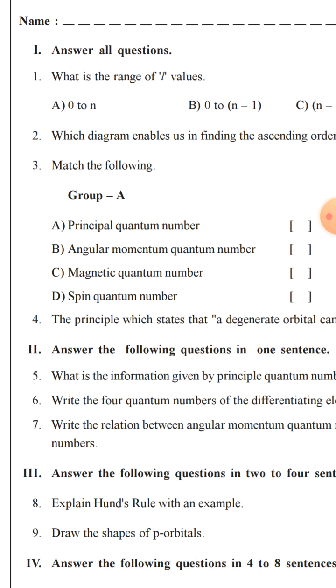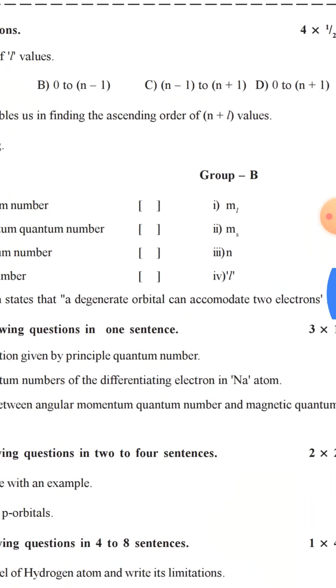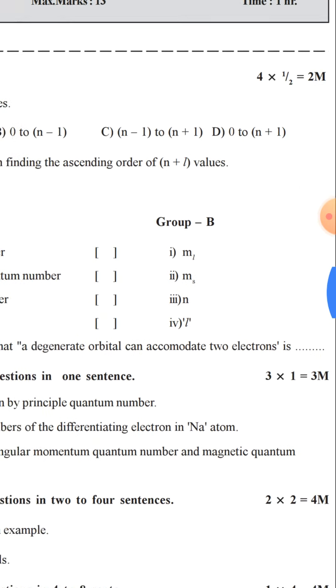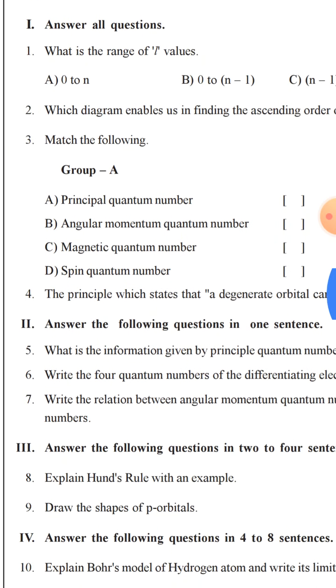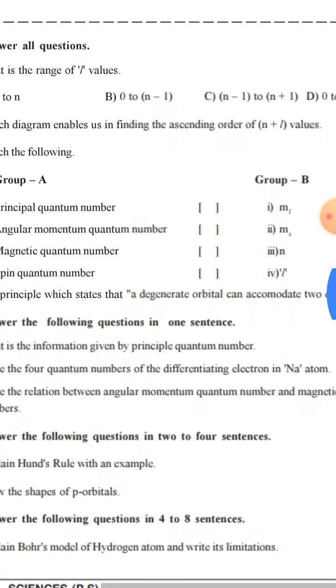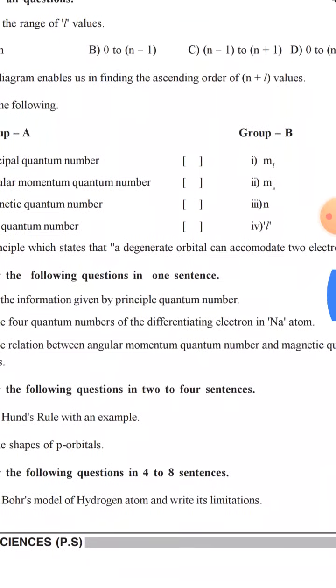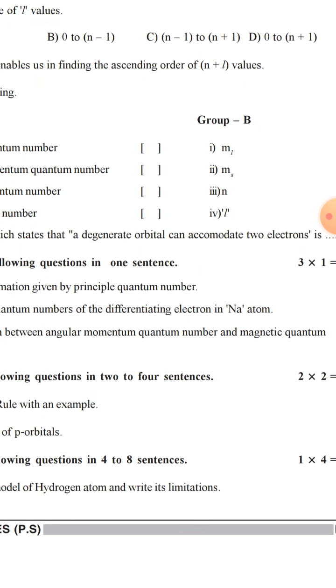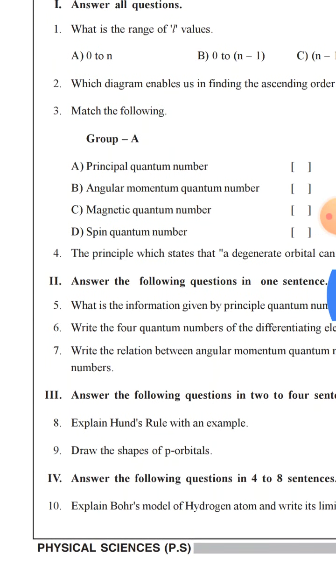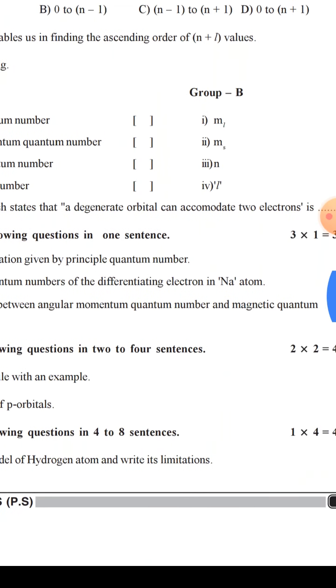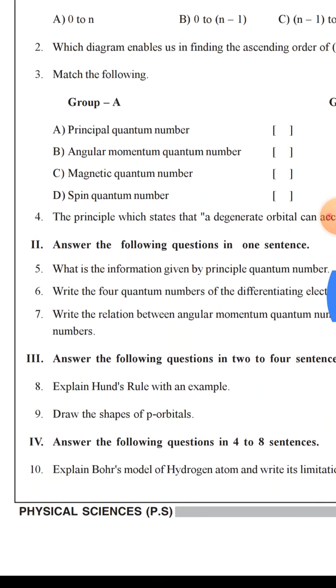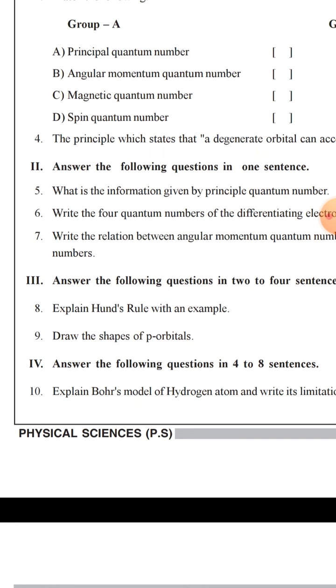The principle which states that a degenerate orbital can accommodate 2 electrons is dash. Next, what is the information given by the principal quantum number? Write the 4 quantum numbers of the differentiating electron in Na atom. Write the relation between angular momentum quantum number and magnetic quantum number, and explain Hund's rule with example.